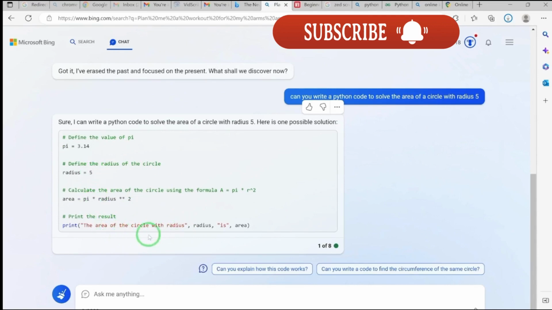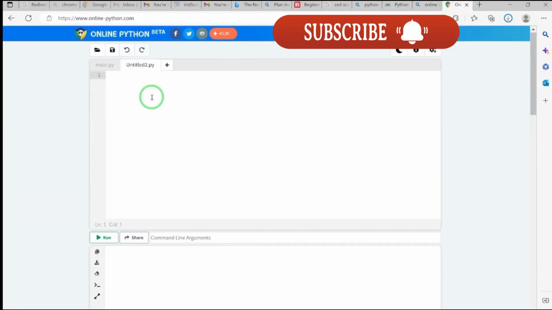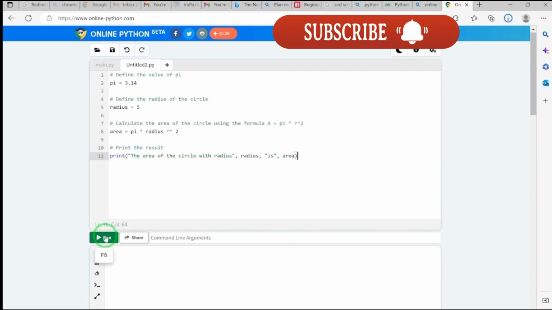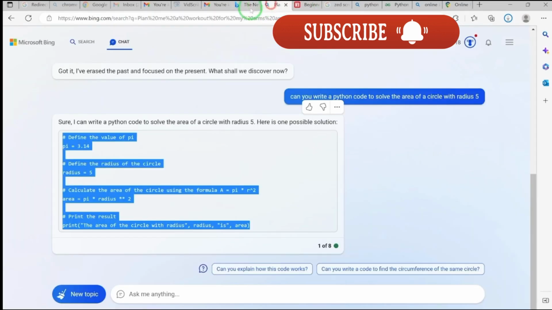So all you need to do is just copy this code and go and run it in your own platform. So you can just go ahead and copy the code, and maybe you can come to your Python platform, Python online. You just paste the code, come over here and say run, and it's going to run this. Okay, so the area of the circle with radius 5 is 78.5. So you can see the answer directly. You can write any computer code, and you can run it directly from there.